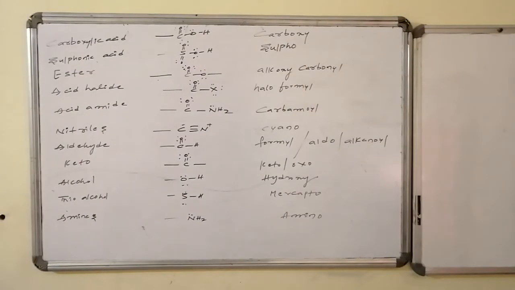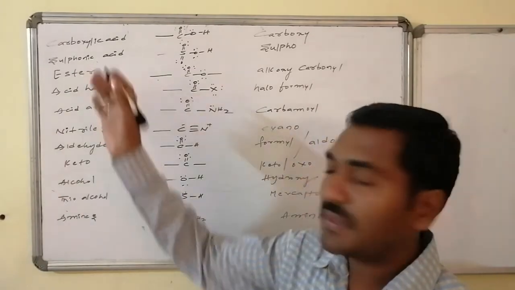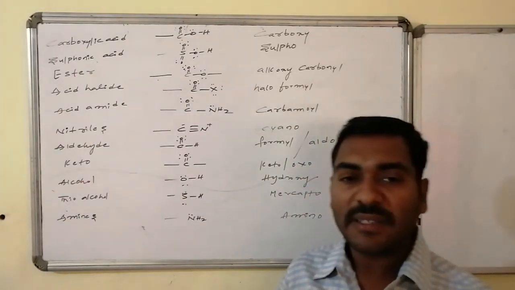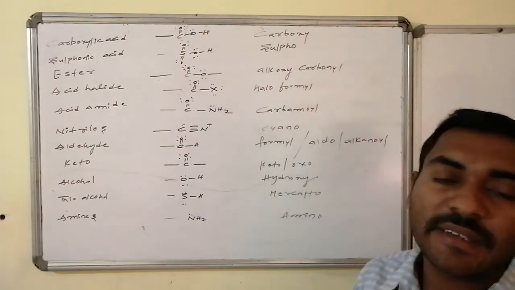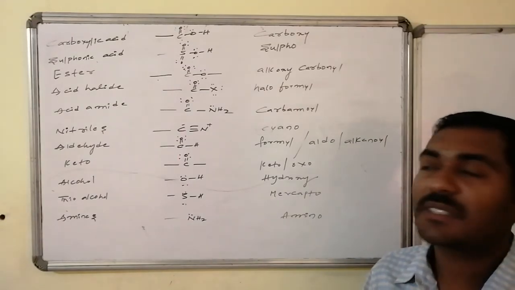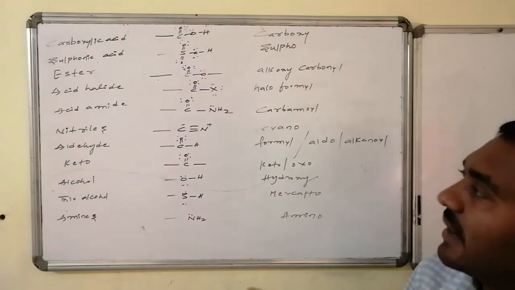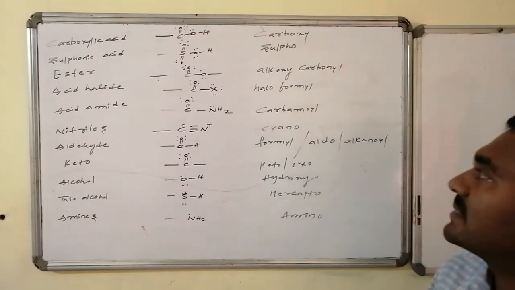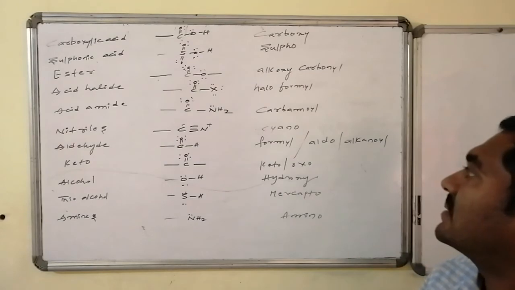Yes, the prefixes, those are used for the normal functional groups. If it is acid, COOH, then if it is considered for some reason as a non-prime functional group, it has to be indicated by the word carboxy. If it is sulfonic acid, that is indicated by sulfo, and ester is indicated by alkoxycarbonyl. Acid halide by the word haloformyl, and acid amide is carbamyl. And the CN functional group as a prefix is cyano.